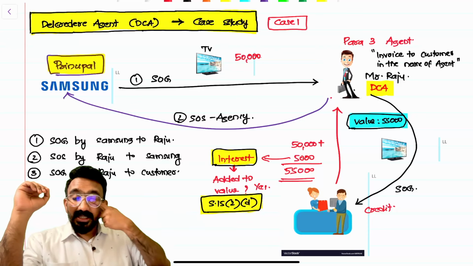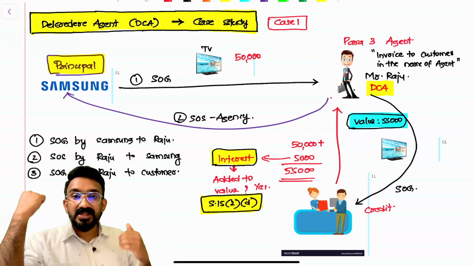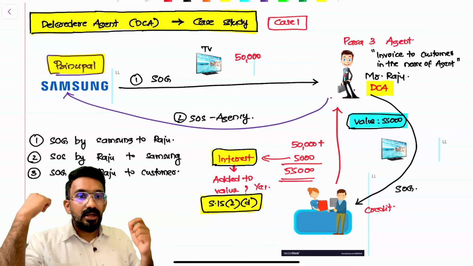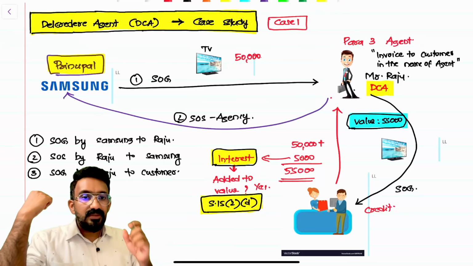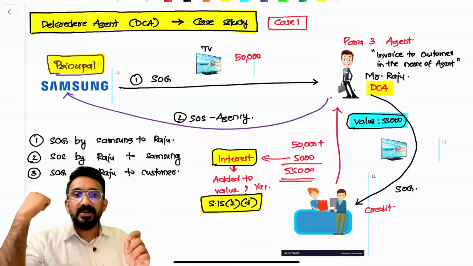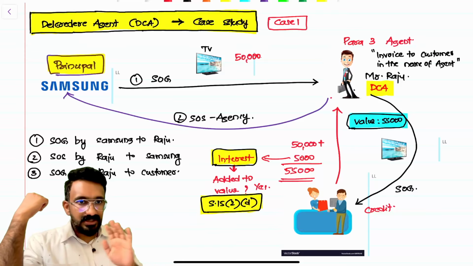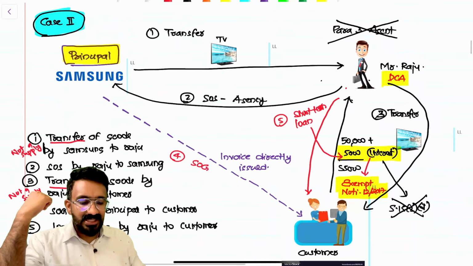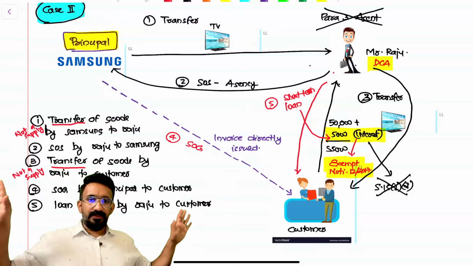Now, the question that we are addressing in this circular is that Raju is getting 5,000 rupees extra from the customer here. Will that be included in the value? Yes. Look, Raju is making a supply of goods to the customer. This interest would be an interest on delayed payment of consideration and primarily should be covered under 15(2)(d). Understanding?